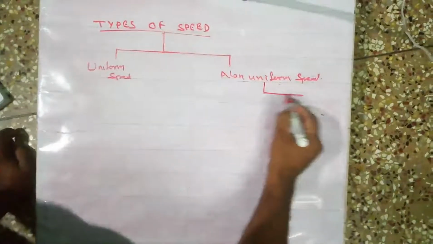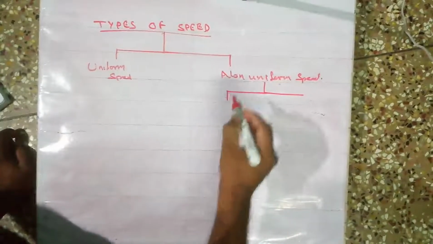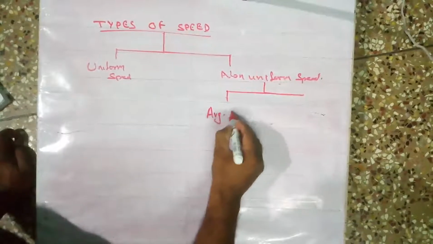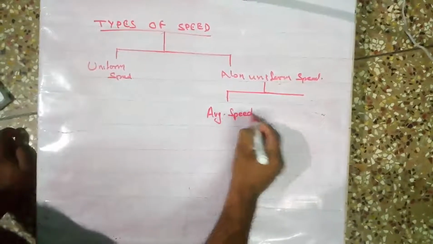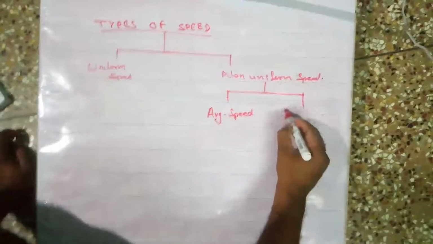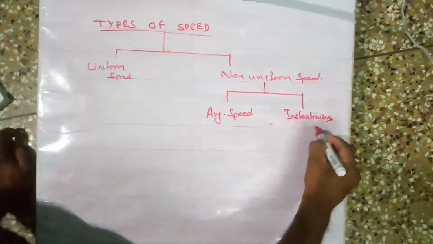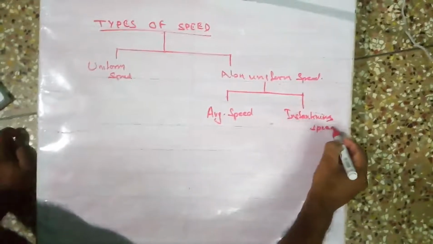Again, this non-uniform speed can be categorized two ways. In non-uniform speed, there are two types of speed, that is average speed and instantaneous speed. Clear?